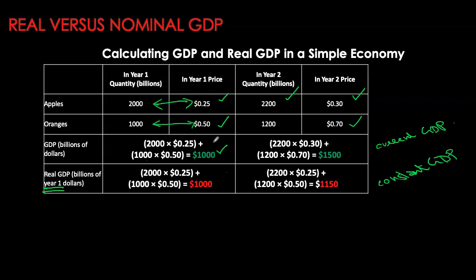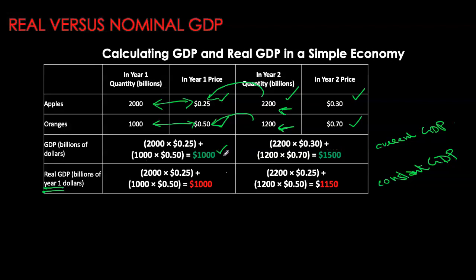In year two, because I'm calculating the value of production in year two, my quantities will be now from year two. So these two are going to be from year two. However, I'm ascertaining the value of this production at year one prices, and that gives you your real GDP for year two as $1,150. Now just look at the calculations that we have got over here.